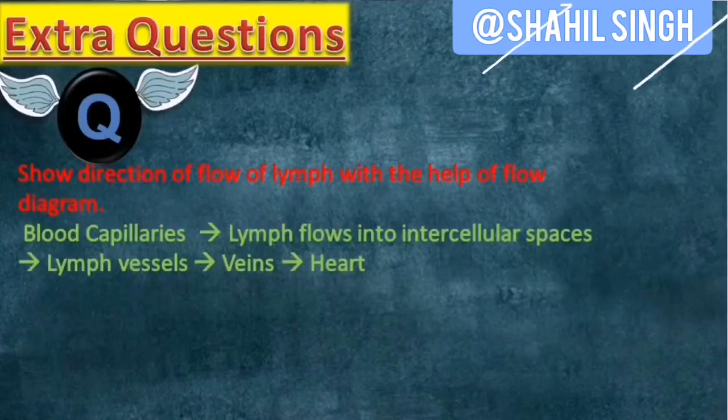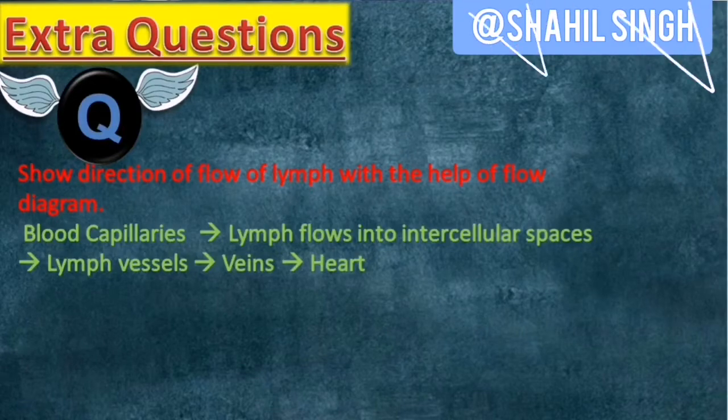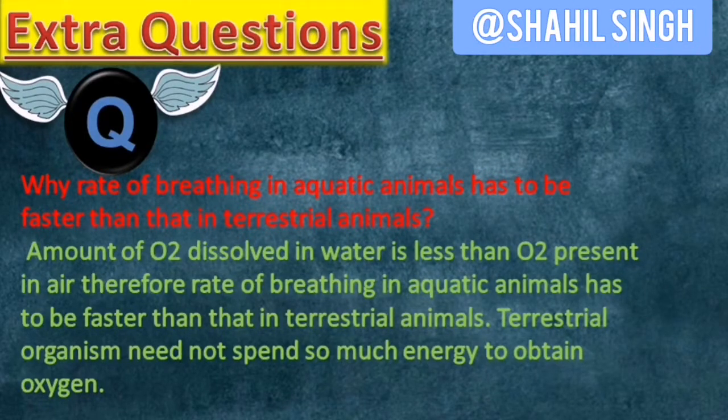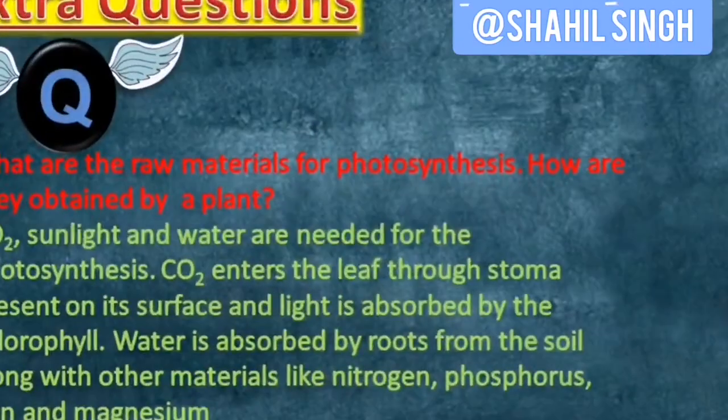Show direction of flow of lymph with the help of a flow diagram. So lymph flows in this way from arteries or capillaries into tissues and then into lymph vessels and then into veins. Why is the rate of breathing in aquatic animals faster than that in terrestrial animals? So this is an earlier discussed question, so we will not discuss this. You know what to do, just skip back to the question and note down the answer.